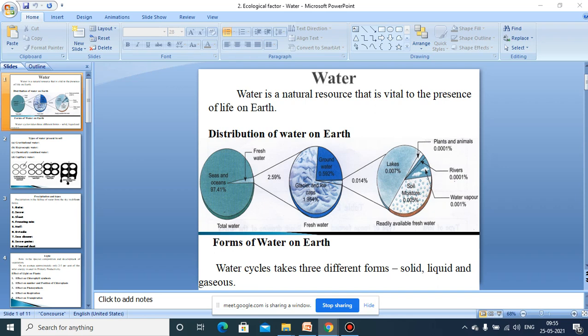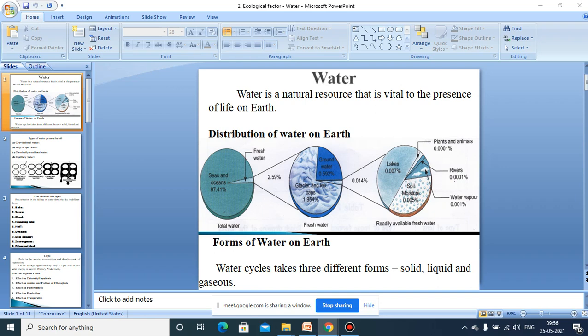But even though three-fourths of the area of the earth is covered by water, how much of the water is readily available for use? Most of the water, about 97.41%, you can see this. On the entire earth, the total water content is shown here.